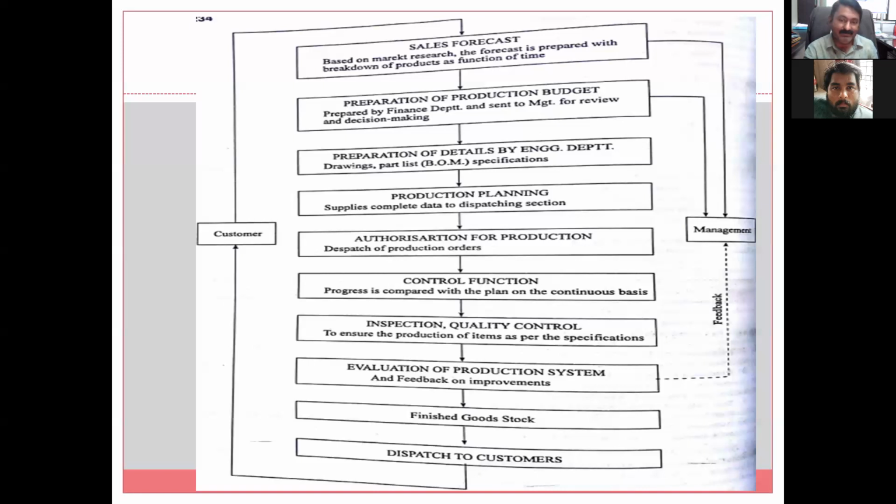But if this is some new product launching and this is only a forecast based on other products, that our product may survive because we are entering the field newly, then in this case management may go for curtailing the budget.